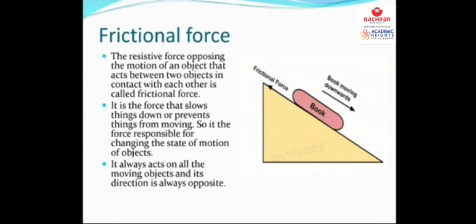Now look at the diagram: you can see this book is moving downwards. The book is moving down the slide, and frictional force opposes it and stops it from moving. Now as you know, it is easier to slide down on ice than on grass. On ice or any slippery floor you can slide easily, but on grass you don't slide easily. Why? Because frictional force on grass is very less, and on ice or tiles it is large.